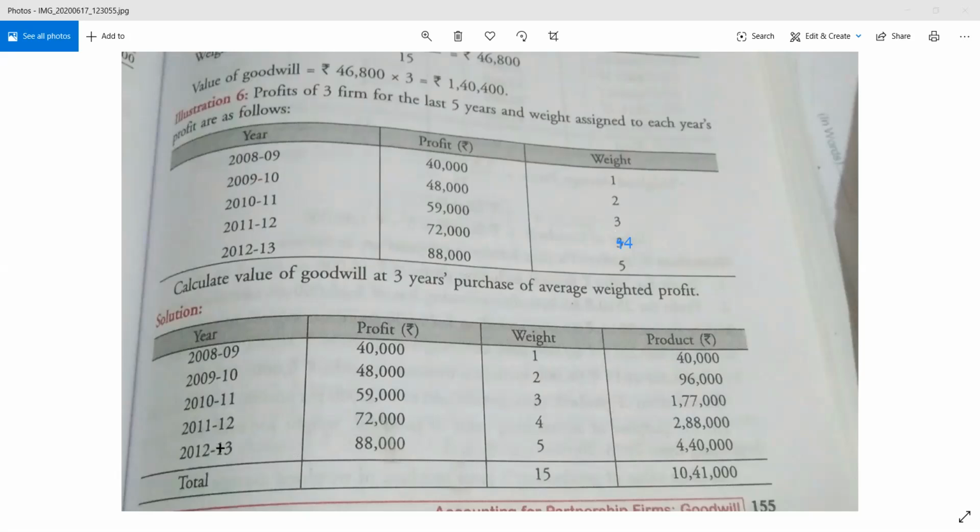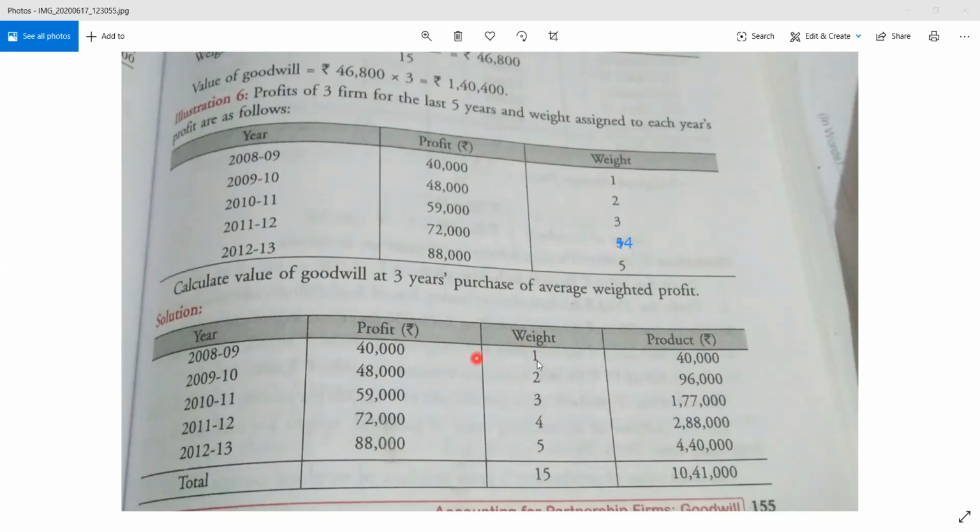Make the columns first. Year is given. Profits will be written. Then comes the weight. The weight will be mentioned. And now what we are going to do? Find out the product. As I already told you, product is equal to profit multiplied by weight.